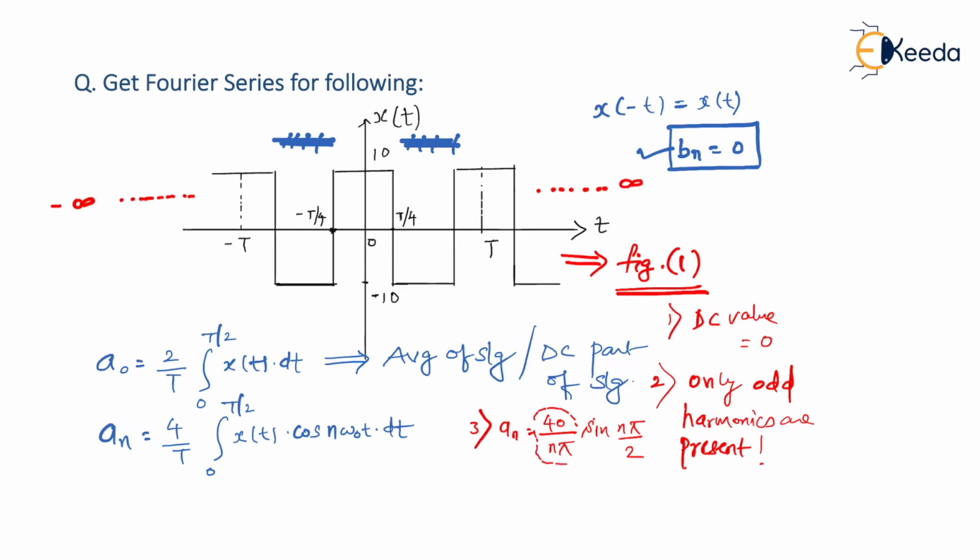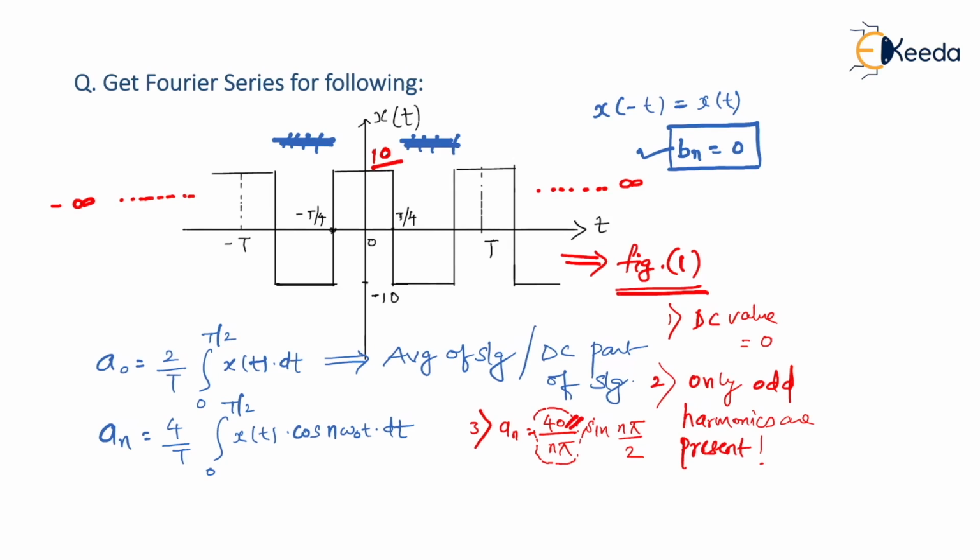Listen to me very carefully. The reason why it is 40 upon n pi is because the amplitude is 10. So it is 40, meaning that I need to remember it in a generalized way. Since the amplitude is 10, it is 40 in the numerator.